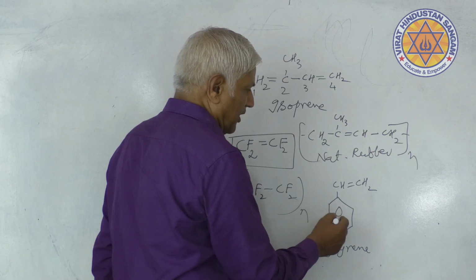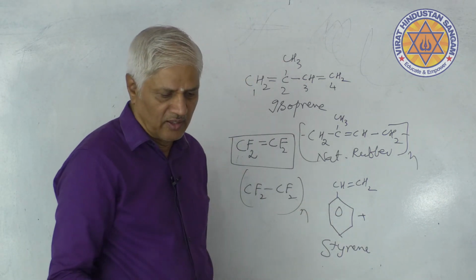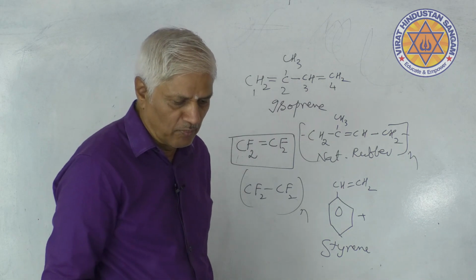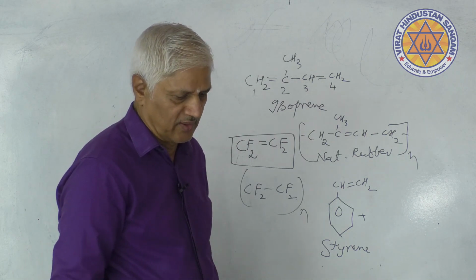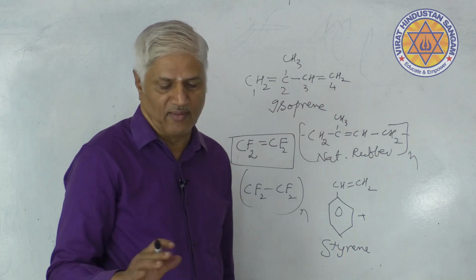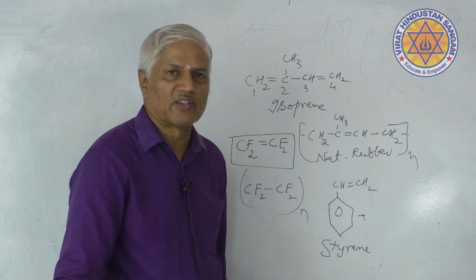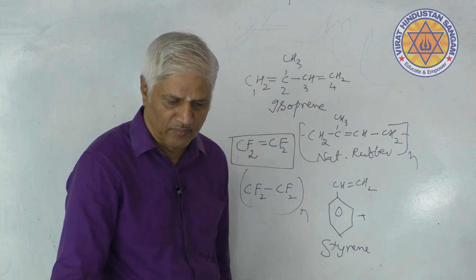So this is styrene, and butadiene is used in the synthesis of Buna-S rubber. Styrene is not a polymer at all. It is a raw material for the manufacture of Buna-S rubber.